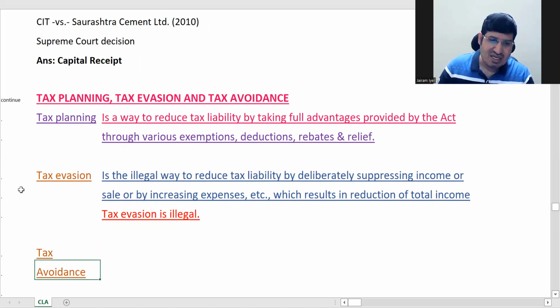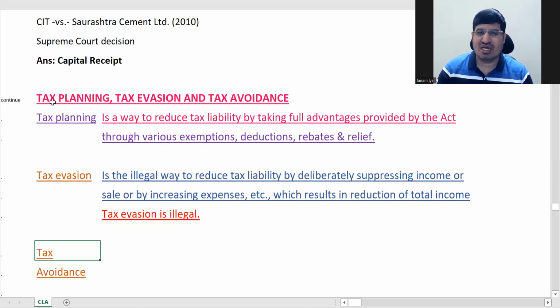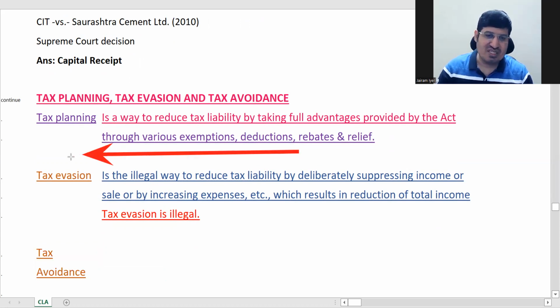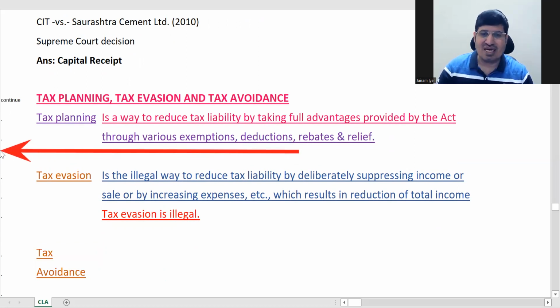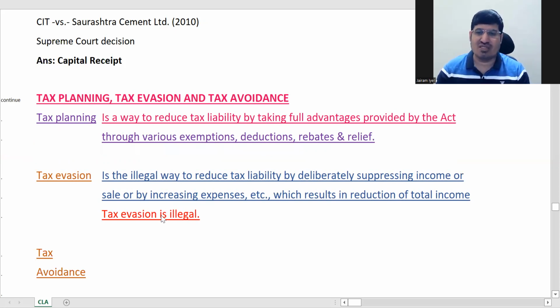The next is tax avoidance. So this is something which is between these two. ठीक है, जो आपका tax avoidance जो है, it comes between these two, tax planning and tax evasion. It's not purely evasion also, it's not purely planning also. ठीक है, तो ये है क्या? So what is this tax avoidance?